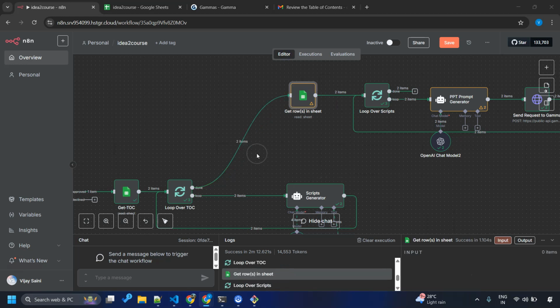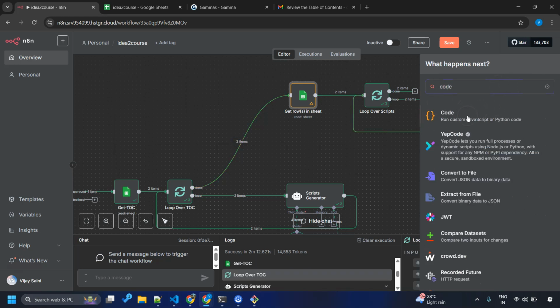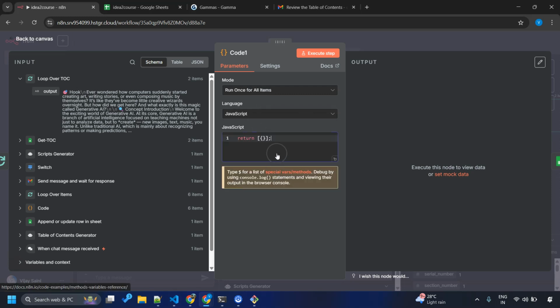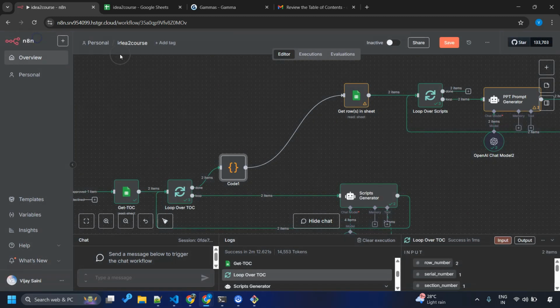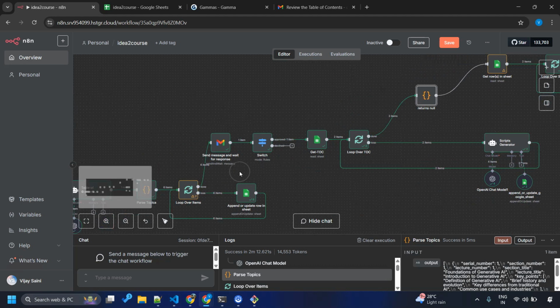So this 11 into 11 items becoming 121 items is an issue, and we need to fix it. In order to fix this issue, all we need to do is go here, click on this plus button, add a code node, and inside this just add this line. This will basically reduce the harmful effects of a loop inside the loop. That's all I can say about it. And now our workflow is all set to be tested again.